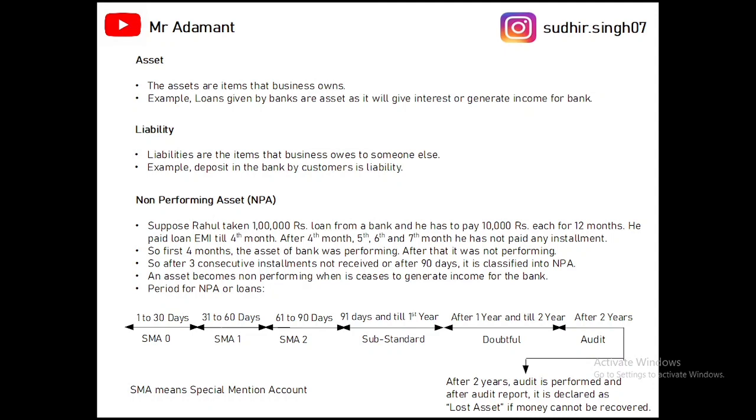So after not paying the installment for 3 consecutive months, or after 90 days, that asset will be called a non-performing asset, and that asset will not earn any interest for the bank. So this is called the NPA.